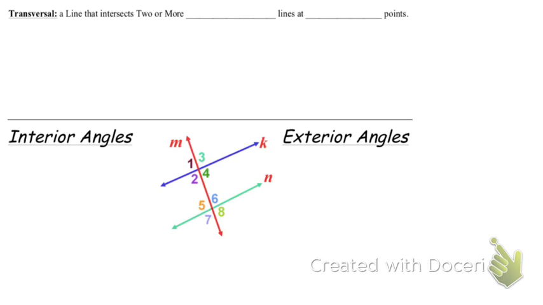So a transversal is a line that intersects 2 or more coplanar lines at different points. So intersects 2 or more coplanar lines at different points, okay? So I'll put an example and a non-example. Does anyone know what a non-example means? It's an example that is not it, right? It's an example of what not to do, okay?